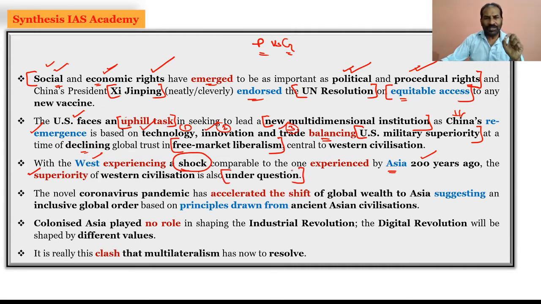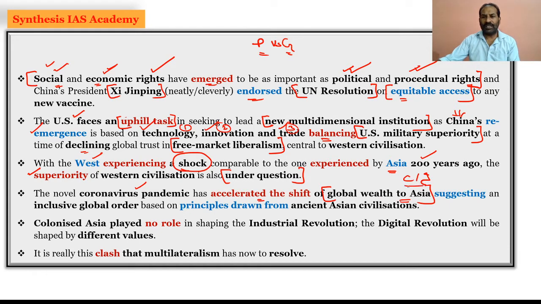Not only in regards to trade, where Chinese goods and products manufactured in Asia are being dumped and have major importance in Western or European countries, but along with that, Western civilization itself is under question. So all these are the clash of values, and there is a global change which is emerging. And the new coronavirus pandemic has also accelerated the shift of global wealth to Asia,